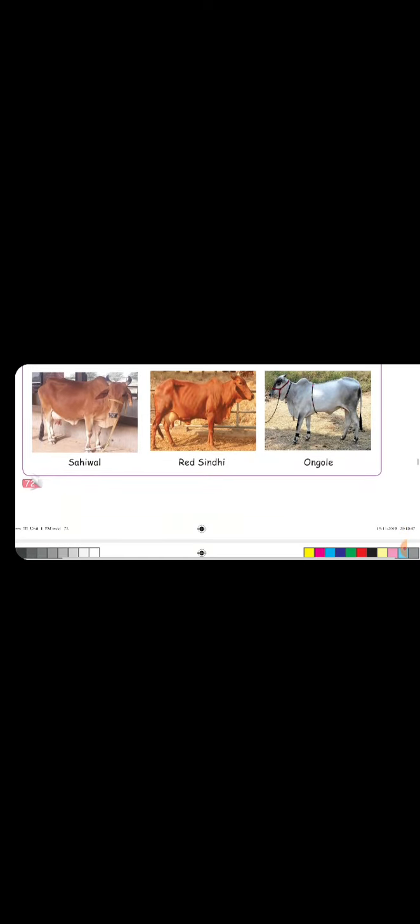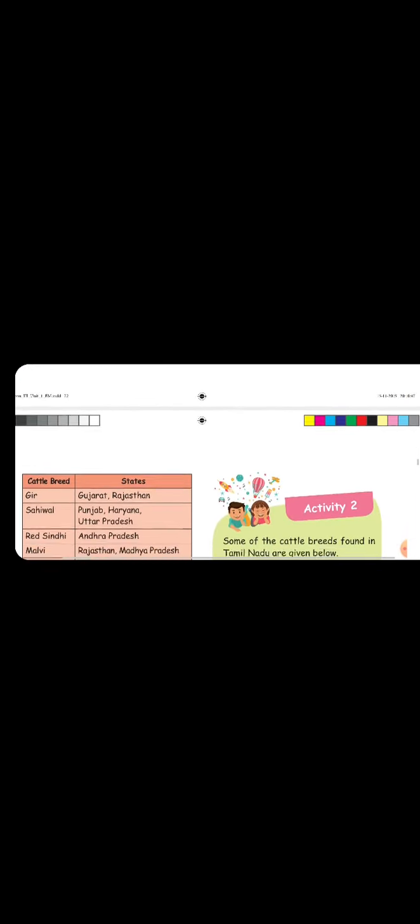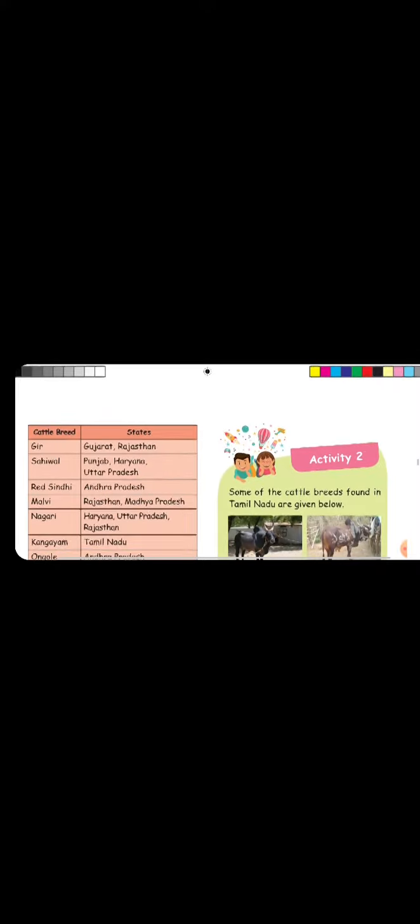Cattle breeds found in different states of India are given in the table. See, in this table you are able to see the animals, isn't it? First one is Gir, second one is Malvi, third one Nagari, fourth one Shahiwal, fifth one Red Sindhi, sixth one Ongole. These are all the types of breeds you can see. Then cattle breeds in different states are given in the tabular column.